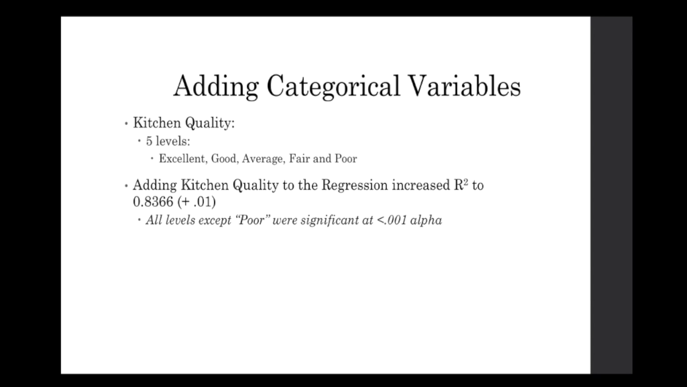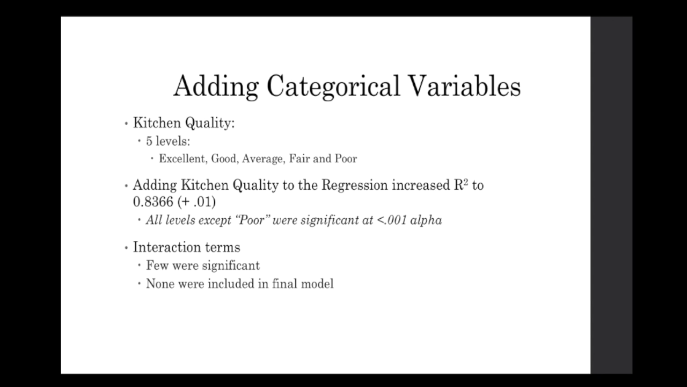After identifying the two quantitative variables we wanted to use in our model, we thought about adding categorical variables. The three categorical variables we looked at were kitchen quality, exterior quality, and garage quality. They all had the same 5 levels: excellent, good, average, fair, and poor. We ended up choosing kitchen quality as they all improved the model by similar amounts, with kitchen quality being the highest improvement. Adding the kitchen quality categorical variable increased the R-squared by 0.01, with all levels except for poor being significant at the 0.001 level.